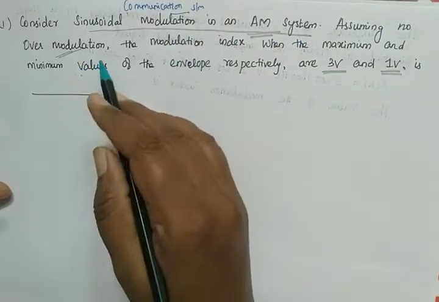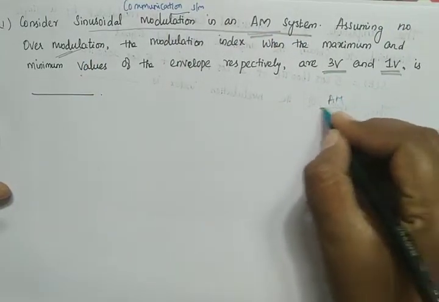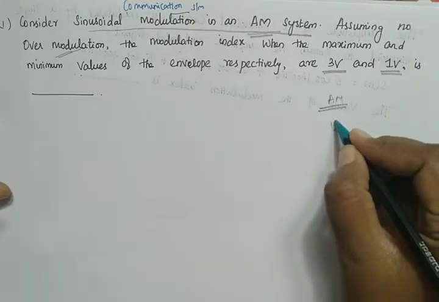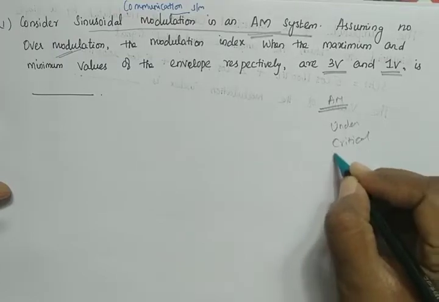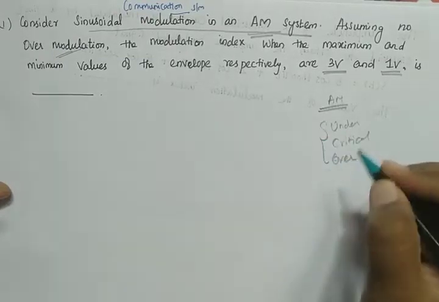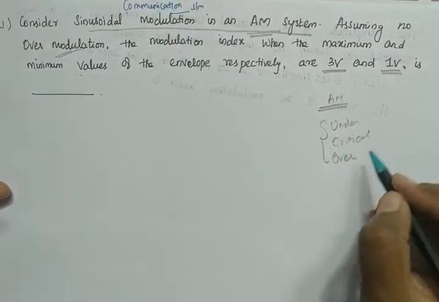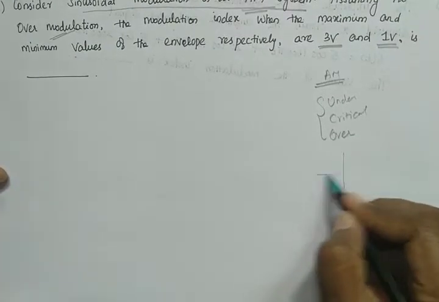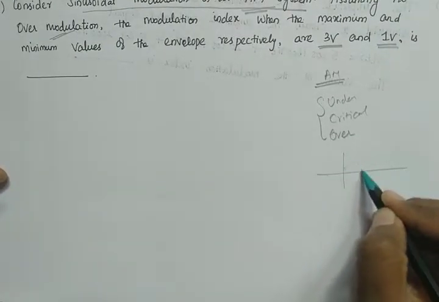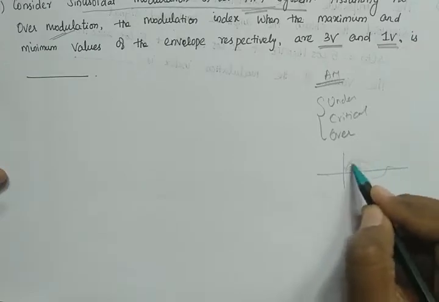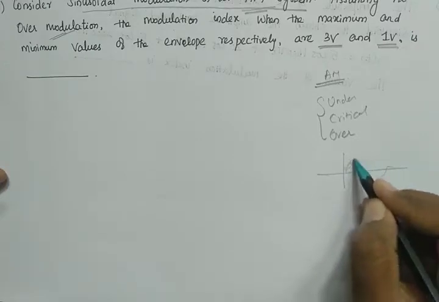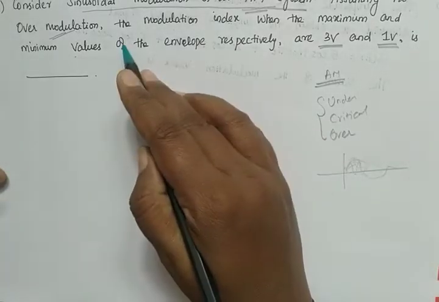There is no over modulation, and if it is AM, we know that there are 3 types of modulation. One is under modulation, then critical modulation, and another one is over modulation. They have specified that there is no over modulation, because if it is over modulation, our signal will be like this, isn't it? You might have studied this. The signal will join with the original signal, that is over modulation.